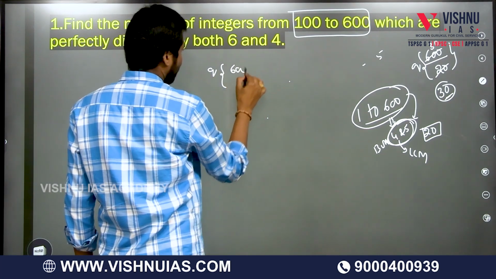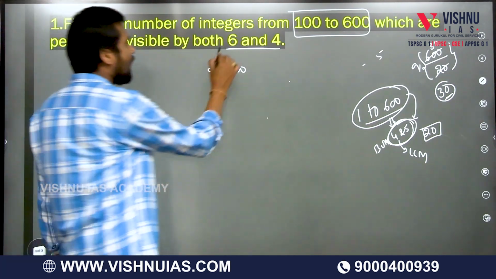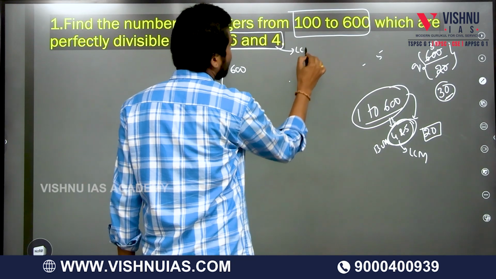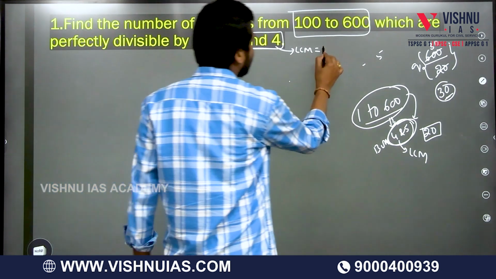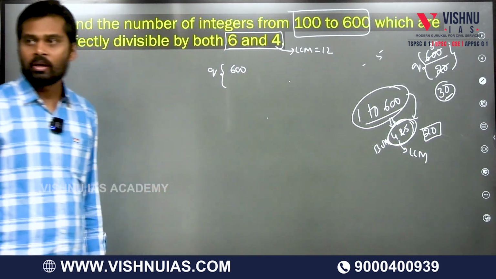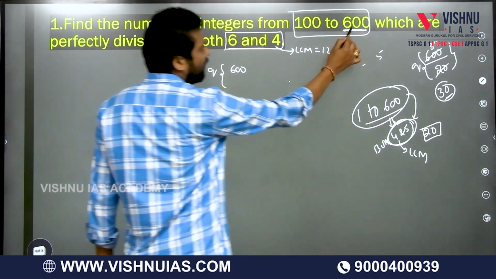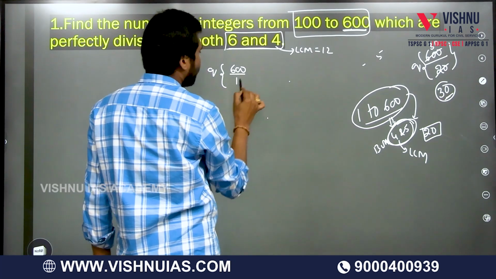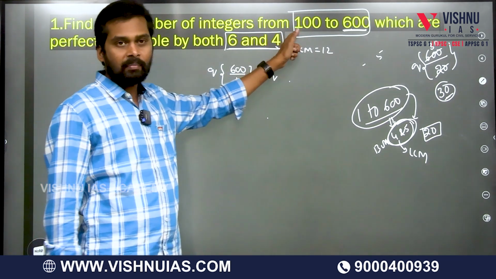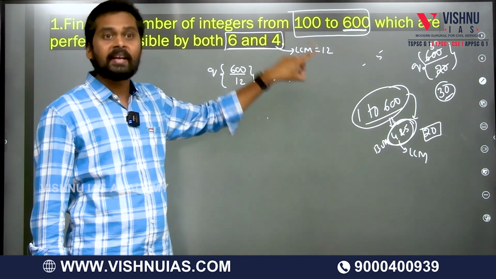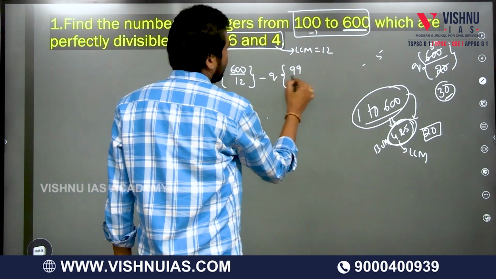First we take the larger number. First of all, by which numbers does it have to be divided? 6 and 4. So immediately I have to take the LCM of the numbers. 12 is the LCM. 6 twos are 12, and 12 is also divisible by 4. Now you take the larger number first. The larger number is 600. 600 divided by 12, minus from the smaller number. For the smaller number, we take minus 1. So 100 minus 1, that is 99 divided by 12.